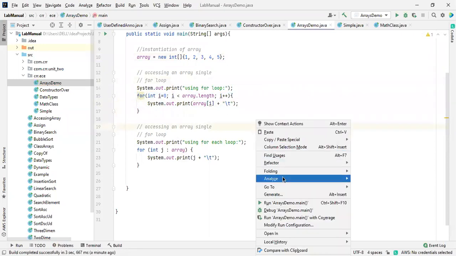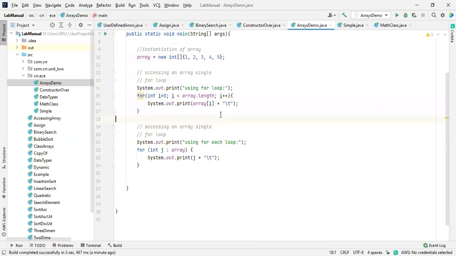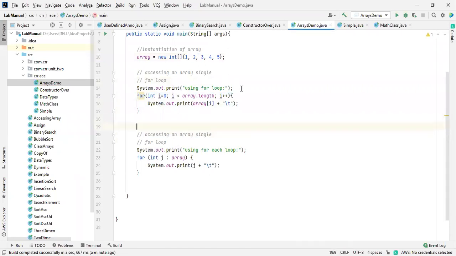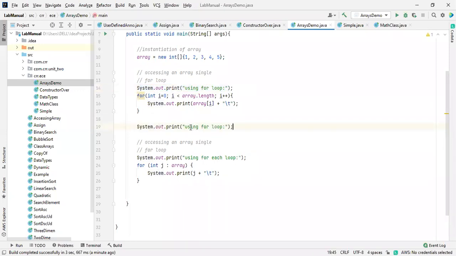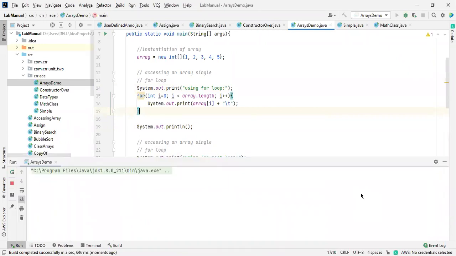I'm going to run this. The programming should be in coding standards, or else even if you got a job, they will give you a notice. So coding standard is also important. You need to mention there is a space, and after that there is a tab. So this is all about the declaration of an array.